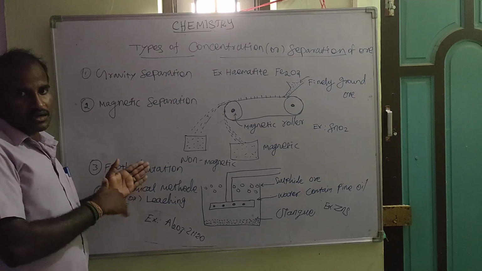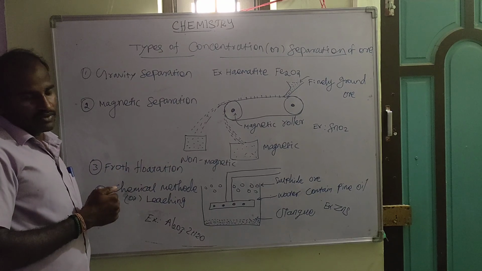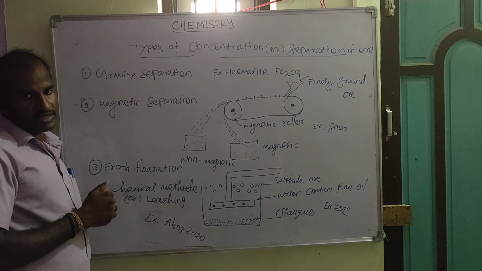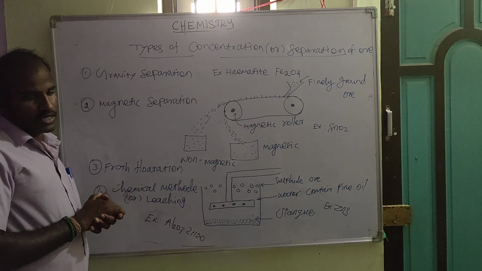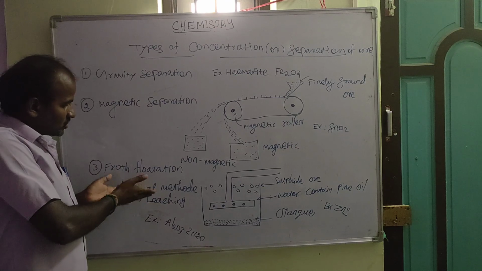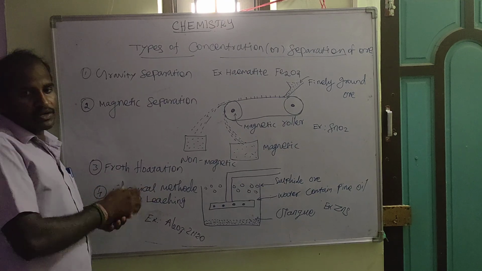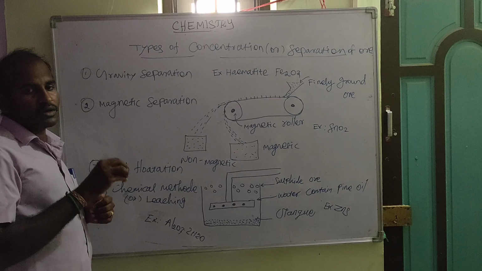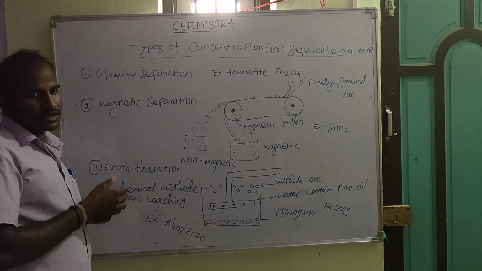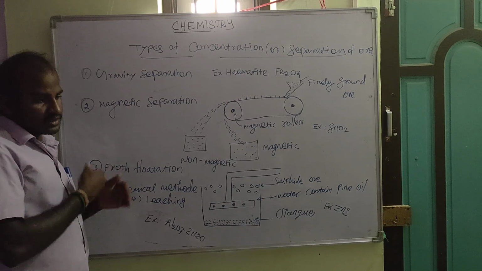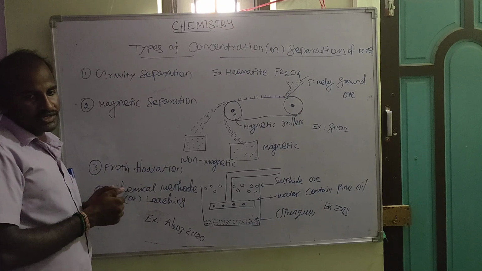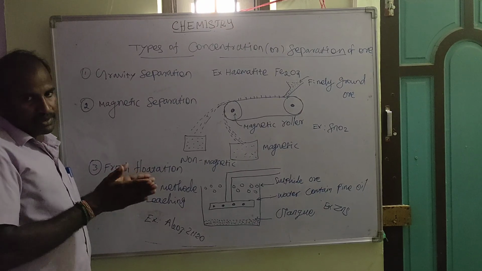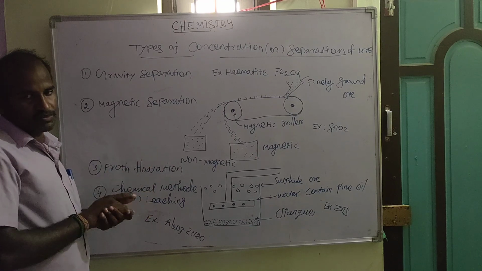The ore is completely dissolved while the gangue particles or impurities do not dissolve in that solvent. Once the ore is completely dissolved in the reagent, we can easily separate it by filtration.